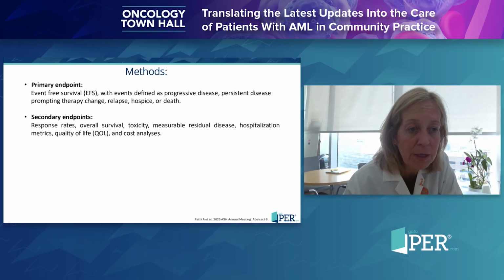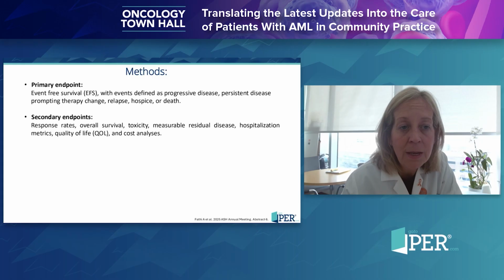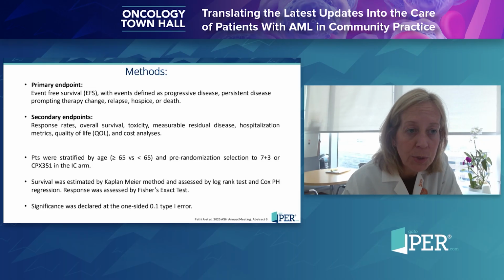For this patient population, you can see that the primary endpoint was EFS with defined events as listed there, and secondary endpoints included response rates, overall survival, looking at MRD, as well as quality of life metrics. You can see patients were stratified depending on their age, as well as pre-randomization selection to 7+3 or CPX in the intensive chemotherapy arm.